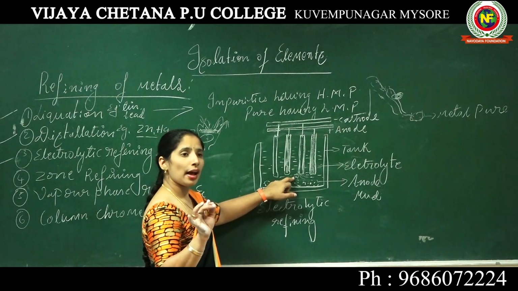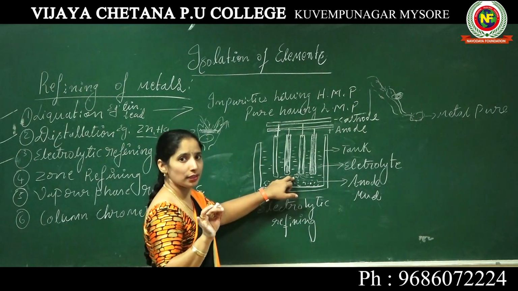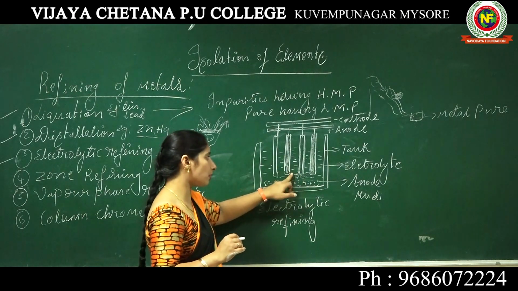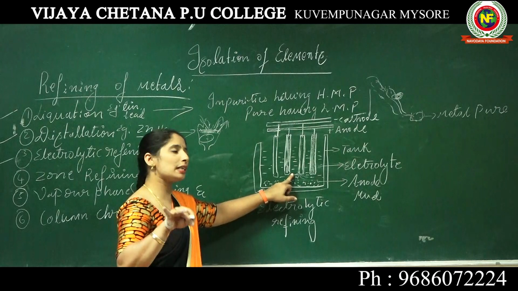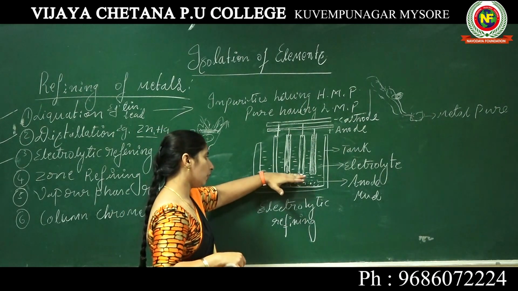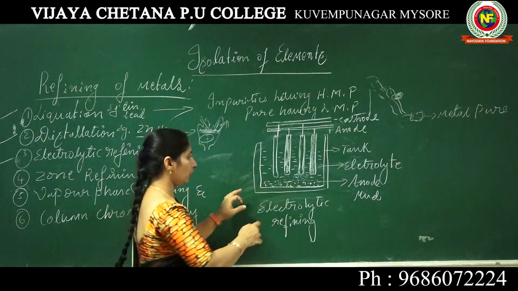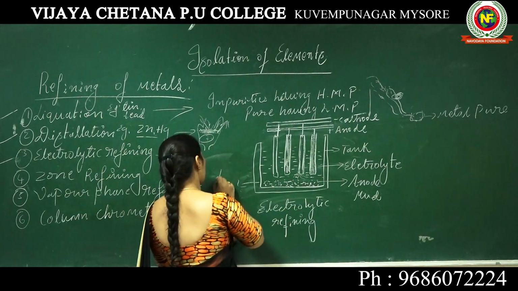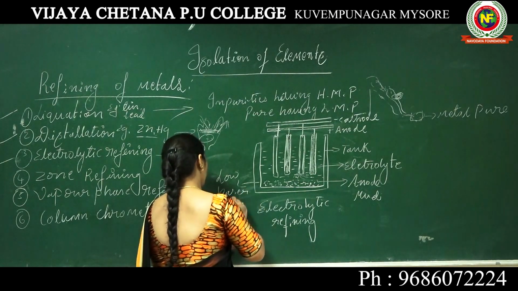The impurities that are higher base metals are soluble in the solution, but the lower base metals are not soluble, hence they get deposited or settle at the bottom of the tank. You can see this: they are the lower base metals, the low base metals.